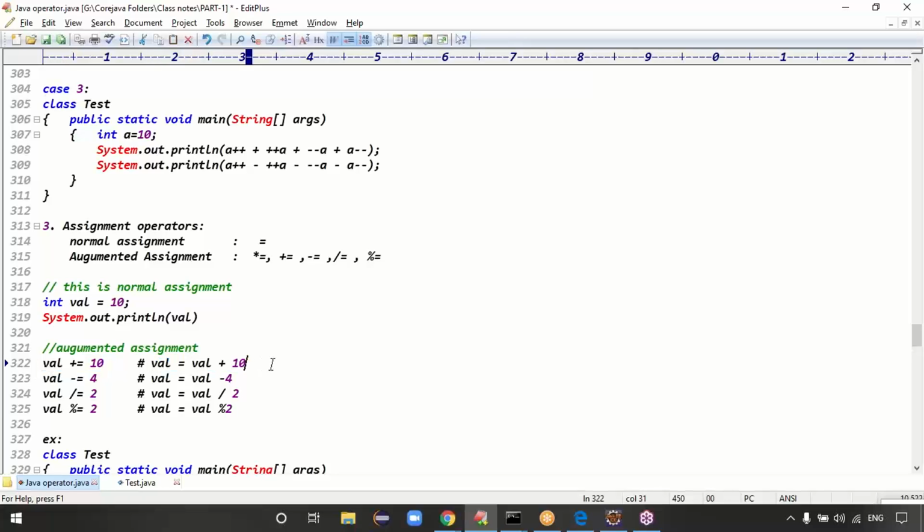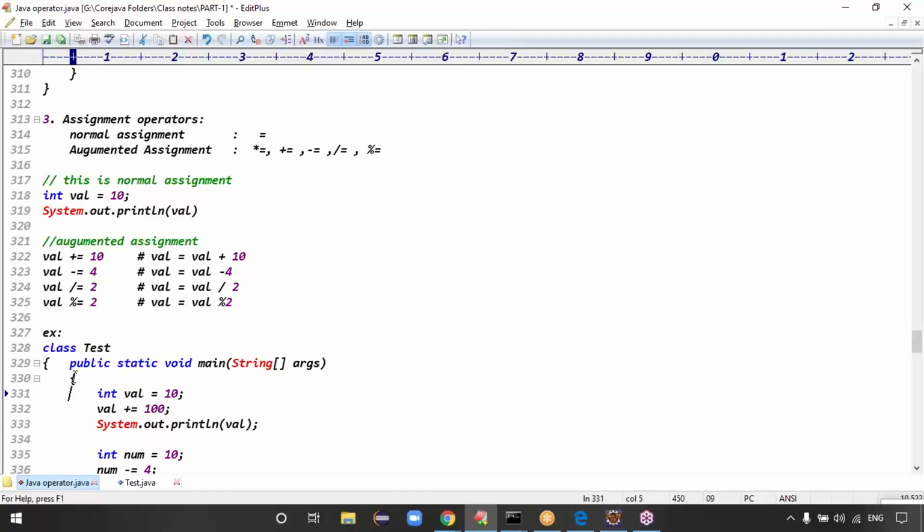Val equal val plus 10, right? Guys, that statement is clear. Val plus equal 10 is nothing but val equal val plus 10, right? Val equal to val plus 10, guys. Val equal val minus 4 is nothing but val minus equal to 4, right? Exactly. So here you can write the two cases, guys.